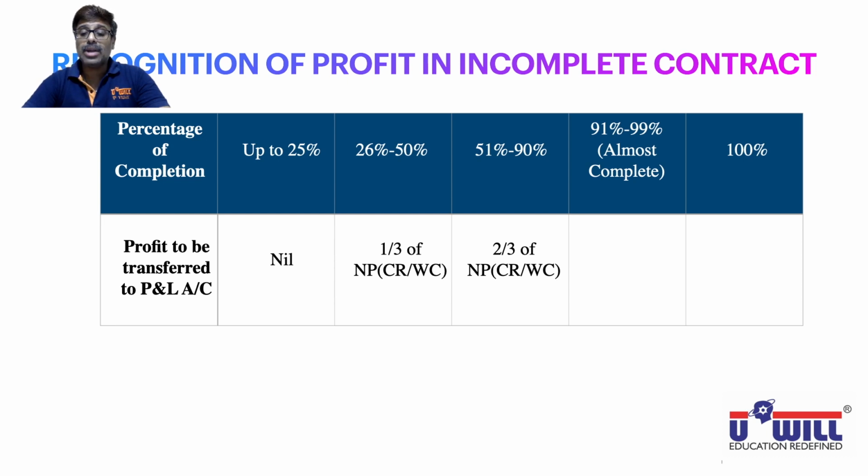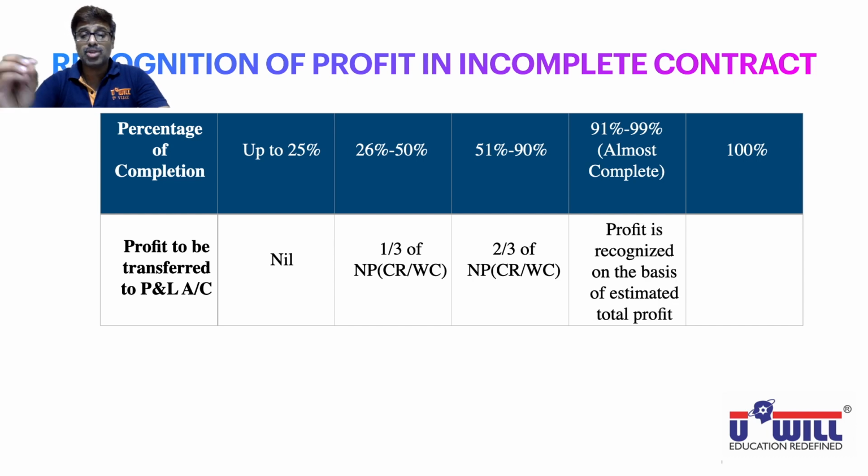And 91 to 99% means almost complete. So profit will be recognized on the basis of estimated total profit. Just note it down. You don't have any practical questions based on this 91 to 99%. When 100% of the work is completed, then the entire notional profit into CR upon WC is transferred to the P&L account. No 1/3, no 2/3.